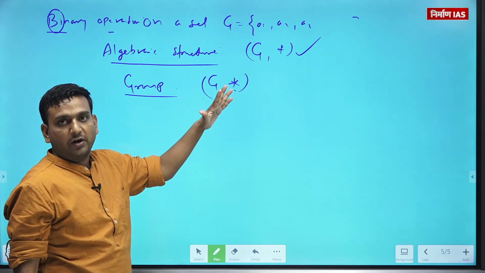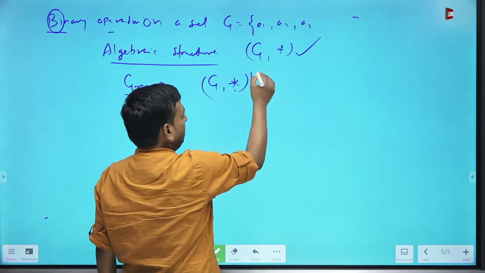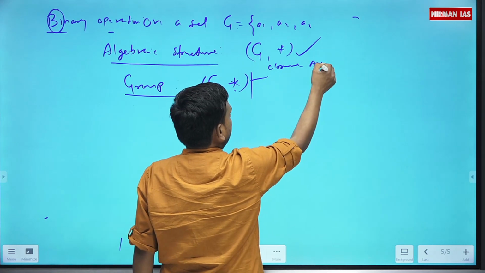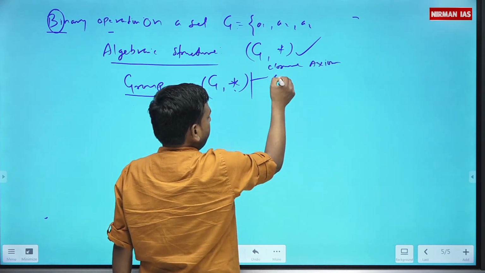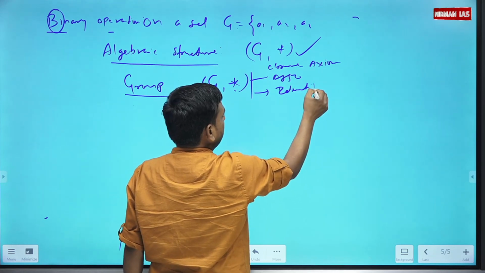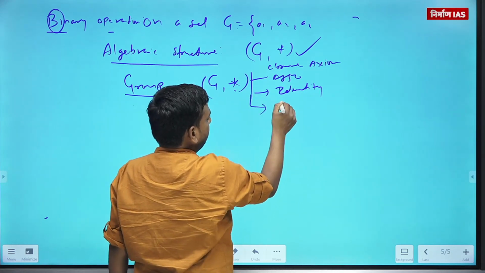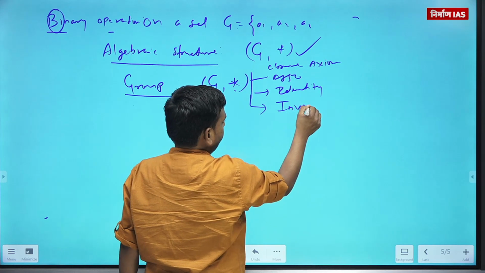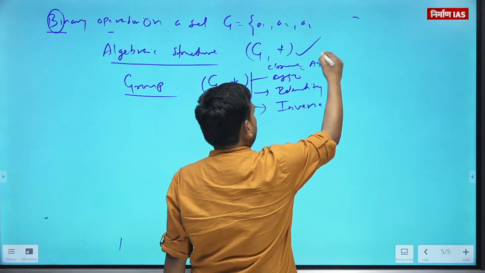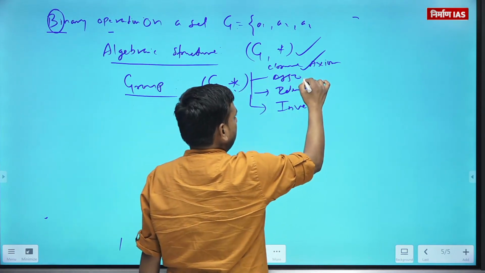So this is closed already. The other properties are, because some people write closure axiom, associative, identity, and inverse. So closure, or you can say binary.